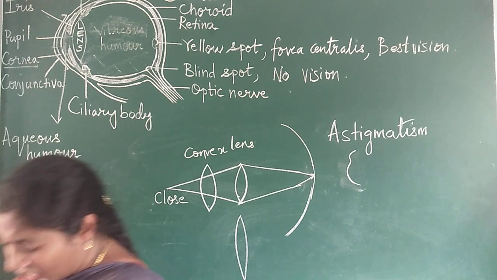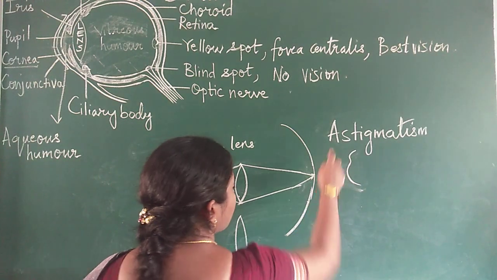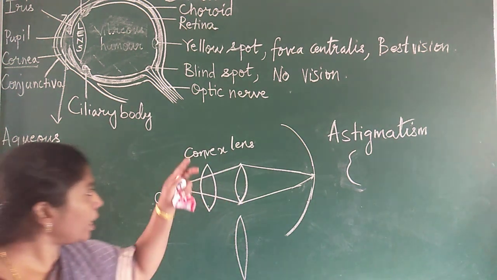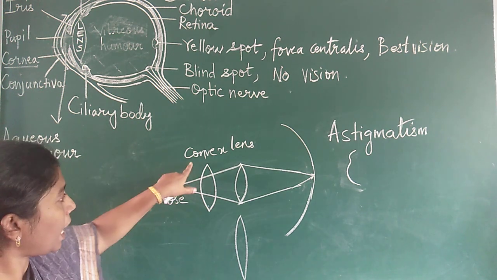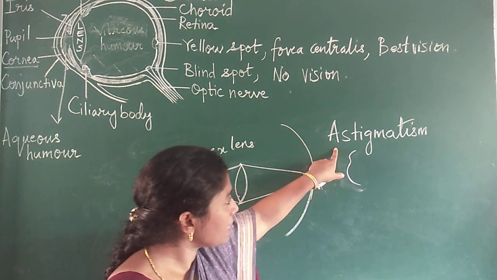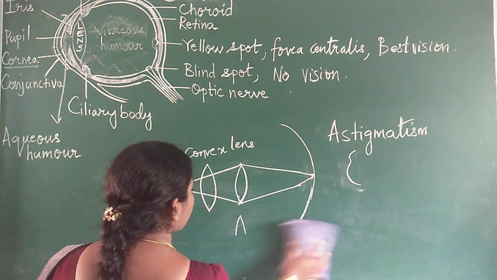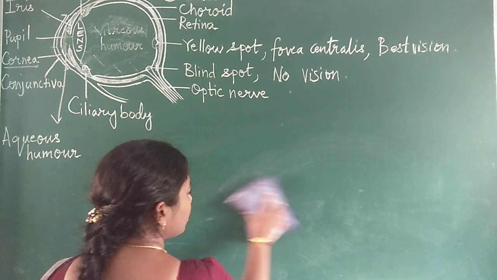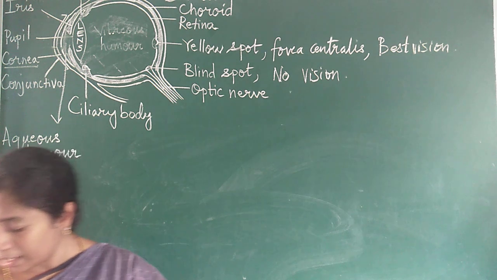Then, how do you correct this one? To correct this disease, we use cylindrical lens. Say for example, to correct myopia, we use concave lens. To correct hyperopia, we use convex lens. Like that, to correct astigmatism, you have to use cylindrical lens. These are various eye diseases. You just need to know the reason of that eye disease and how you bring vision back.